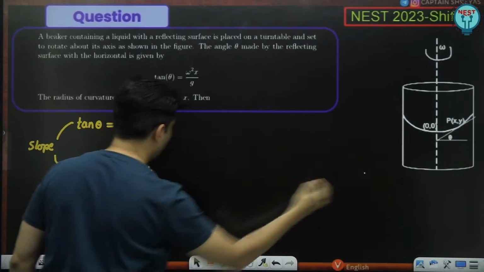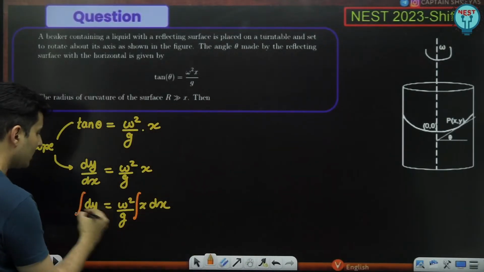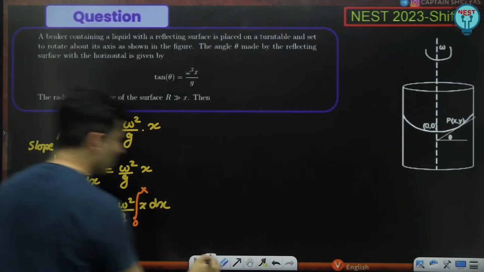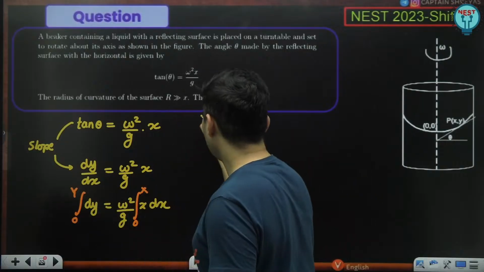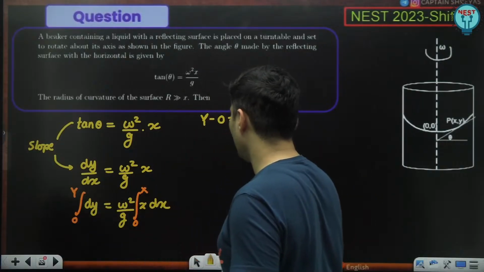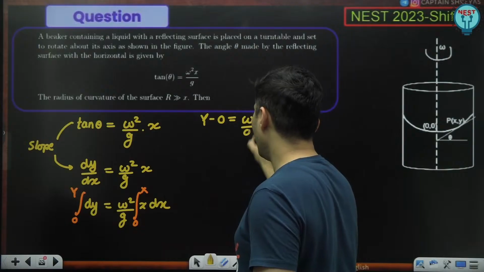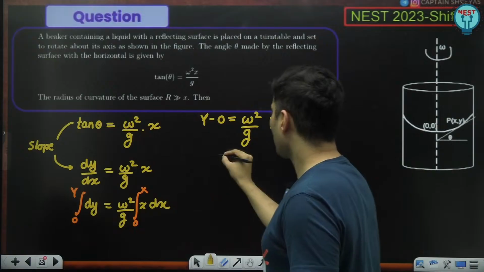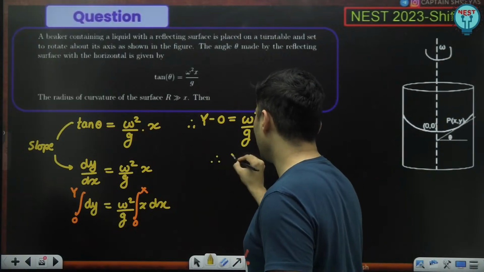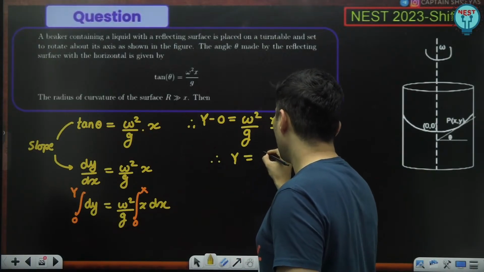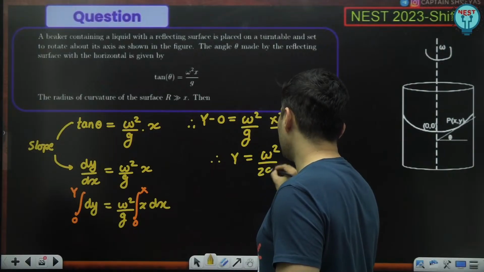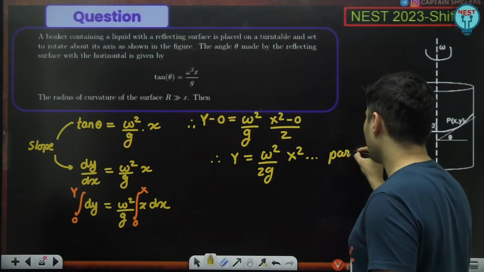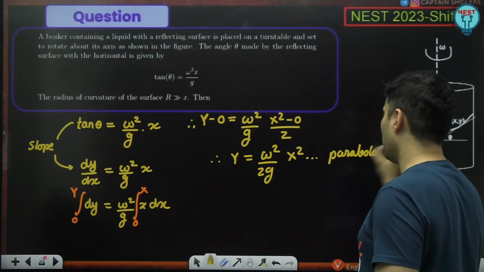Now comes the funny part, which is integration. Integrating from 0, 0 to x, this will be y. So if you integrate, you will get y minus 0 is equal to omega square by g into x square minus 0 by 2. Therefore, you can notice y is equal to omega square by 2g into x square. Clearly, it is a parabola.